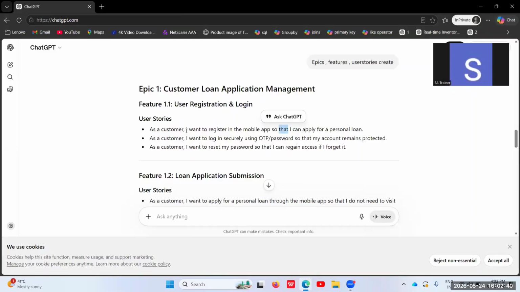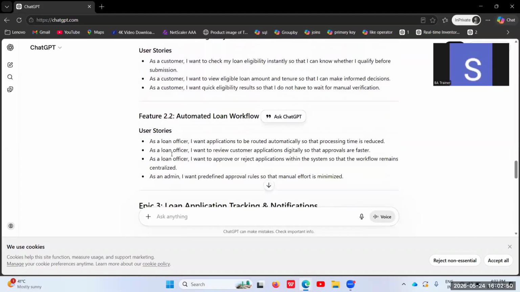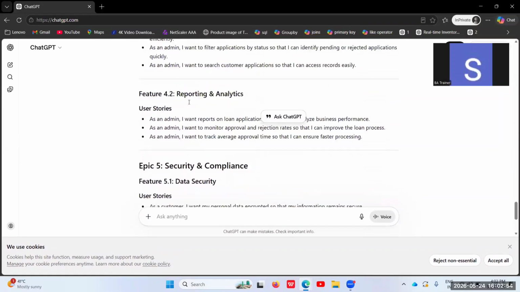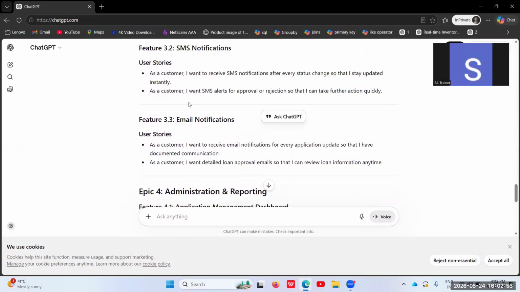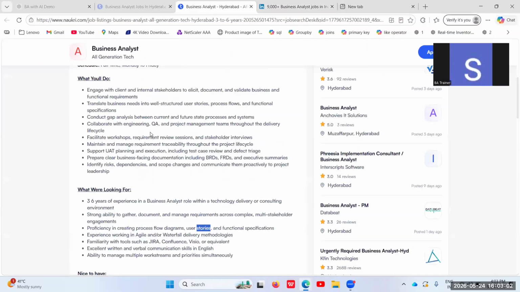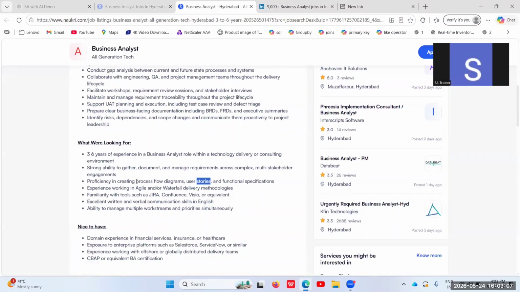So instead of writing manually, you can prefer AI to automate these user stories and acceptance criteria. You can see that all these user stories are created, so this is how we can automate things. And the next thing you can see in the job description is that they were expecting you to also create process flow diagrams.